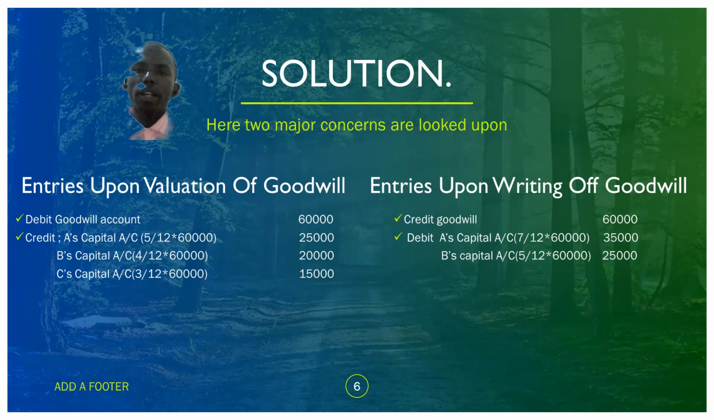We realize that the ratio agreed is 7:5. That means A was to share 7 out of 12 times 60,000, that is 35,000, and B was to share 5 out of 12 times 60,000, that is 25,000. And again, this amount should sum to 60,000. That is just an introductory part to our solution. I think you are following.